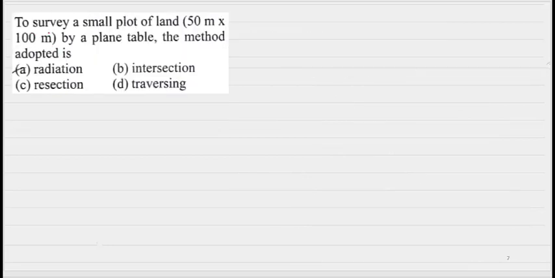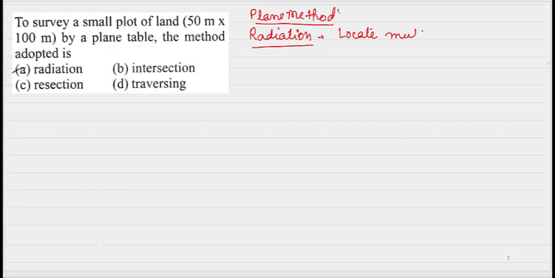So the next question is, to survey a small plot of land 50 meter by 100 meter by plane table, the method adopted is. There are four methods for plane table. The first one is radiation. Radiation method is used to locate multiple points from a single station.